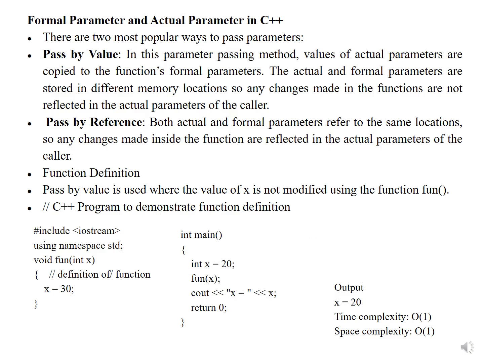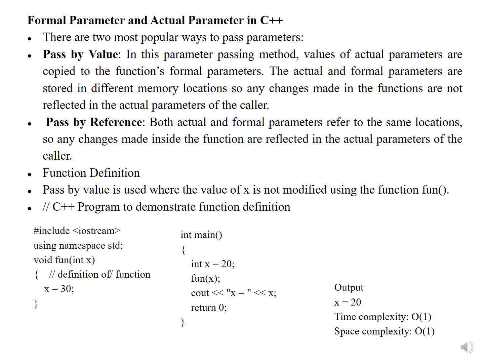Formal parameters and actual parameters in C++. There are two most popular ways to pass the parameters. First is pass by value, second is pass by reference. What is pass by value? In this parameter passing method, the values of actual parameters are copied to the function's formal parameters. The actual and formal parameters are stored in different memory locations, so any changes made in the functions are not reflected in the actual parameters of the caller.